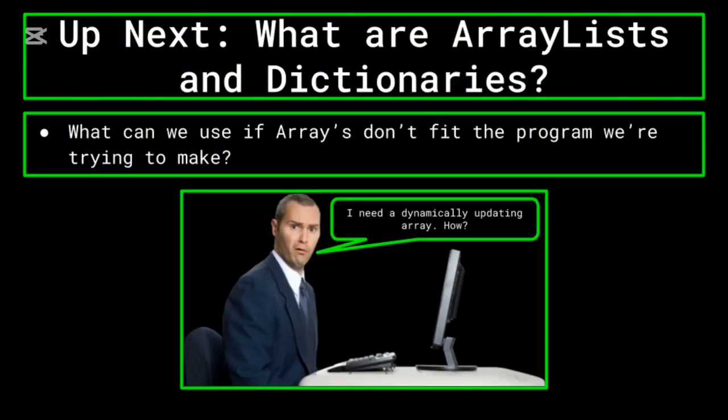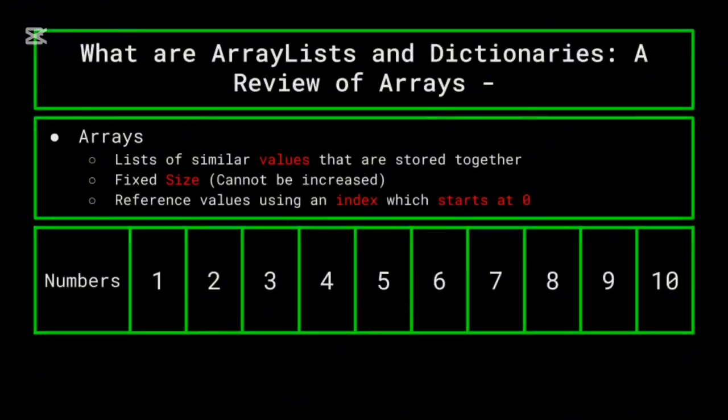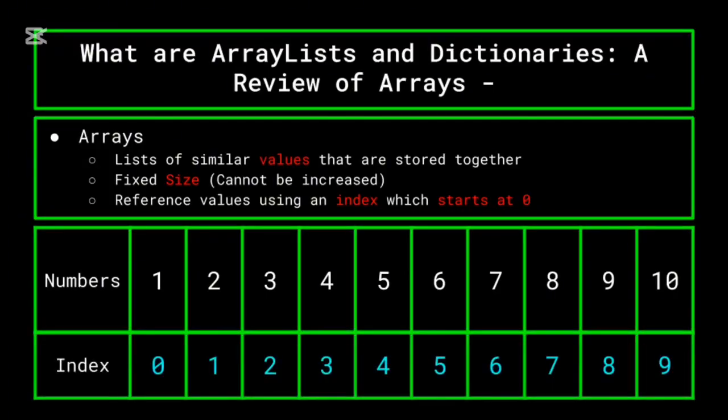But before we get into those, let's get a little review and reinforcement of arrays. As you may remember, arrays are basically lists of values that are stored together. When you initialize an array, you give it a size, and this size is fixed. You won't be able to increase the size of the array, so when you make an array, its length is final. To access the values in an array, you reference them using an index which starts at 0. What this means is that the first item of an array is not at position 1, it is at position 0, and its position is commonly referred to as its index location.